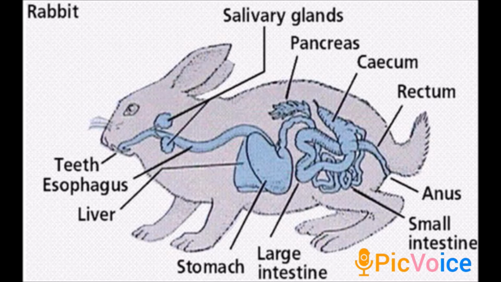Namely called salivary glands, gastric glands, liver, pancreas and intestinal glands. These are the glands present in the digestive system. So, the secretions of digestive glands help in digestion of food in the alimentary canal. So, what food we have taken in the alimentary canal, by the help of these secretions only, the digestion will occur.